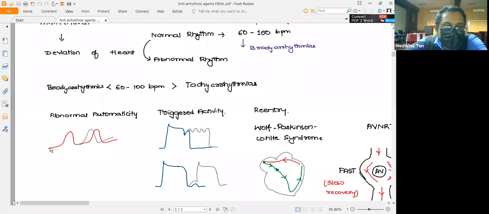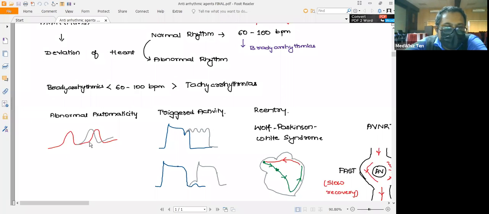Usually, the representation in red, that is the action potential, is the normal automaticity maintained by the pacemaker cells, whereas the light black color represents the abnormal automaticity.